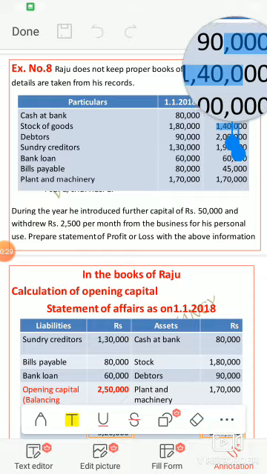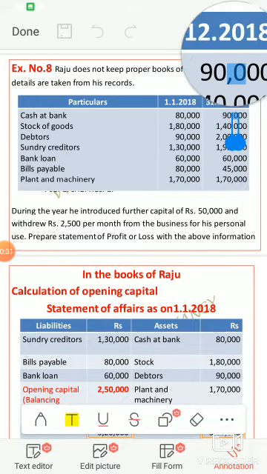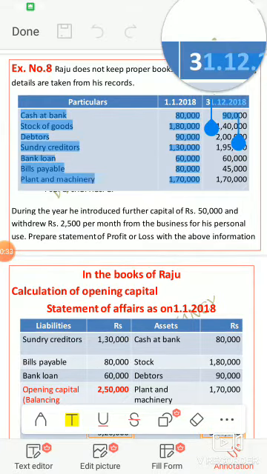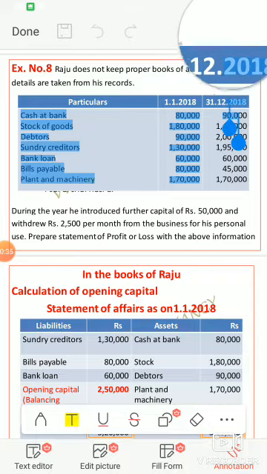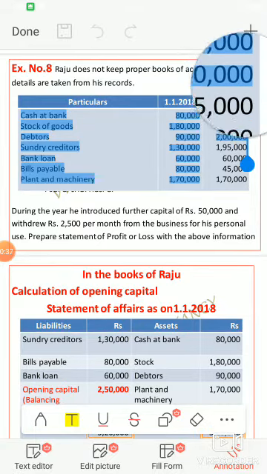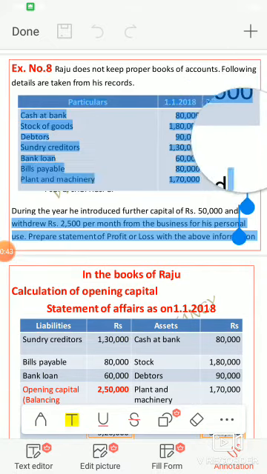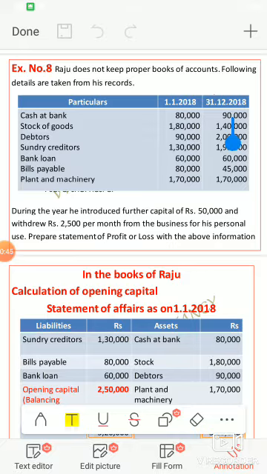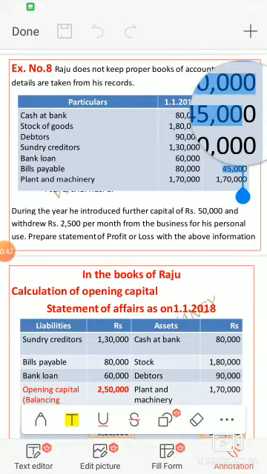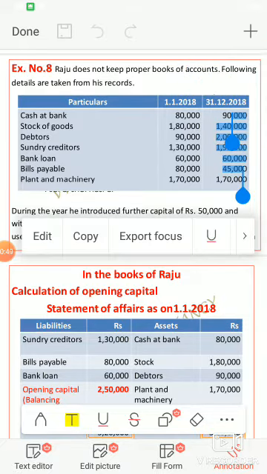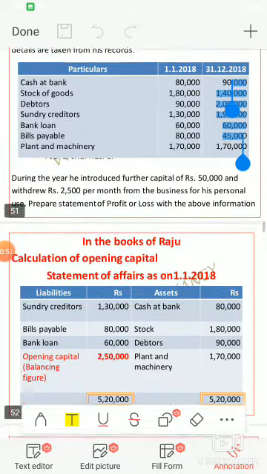When you are going to calculate the closing capital, you have to take closing information as of 31st December 2018. You have to take only closing information.